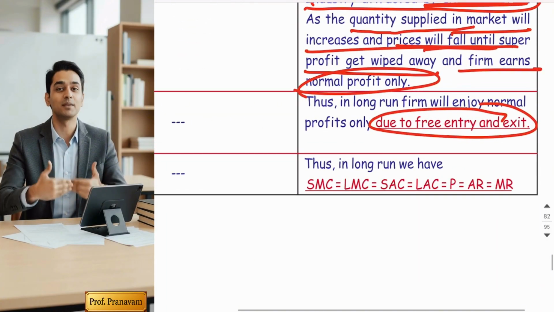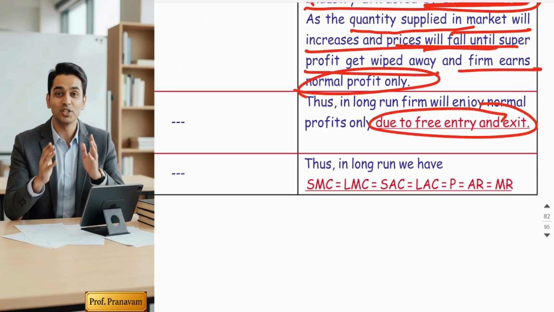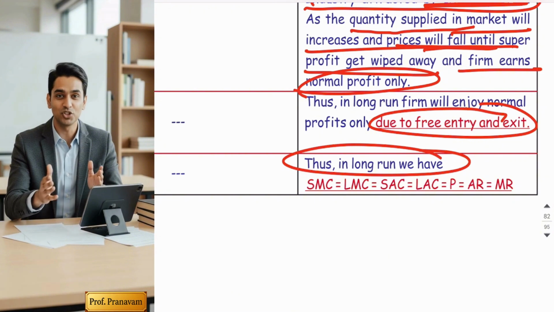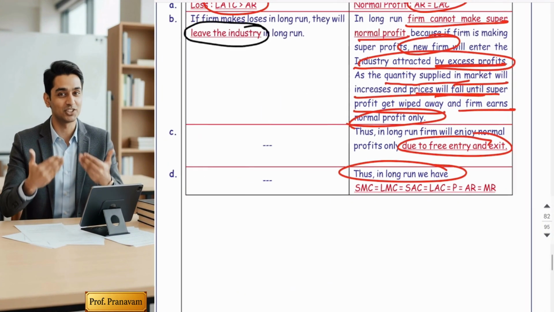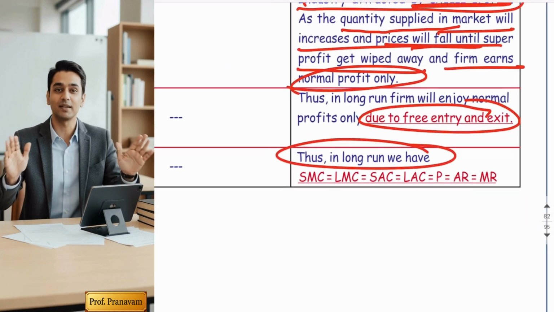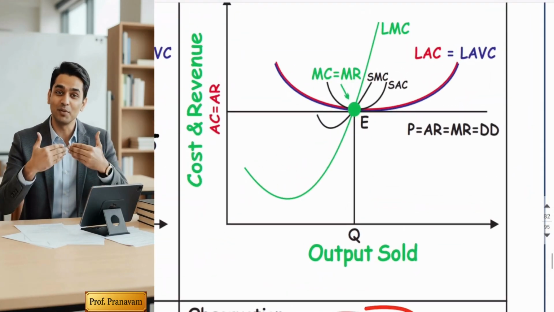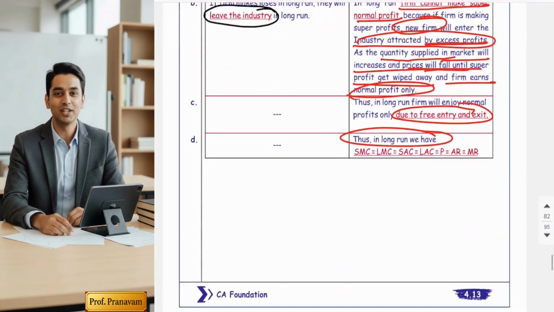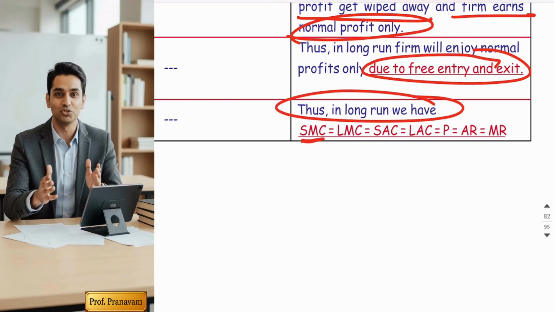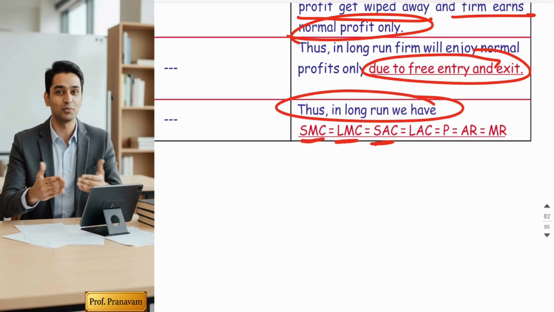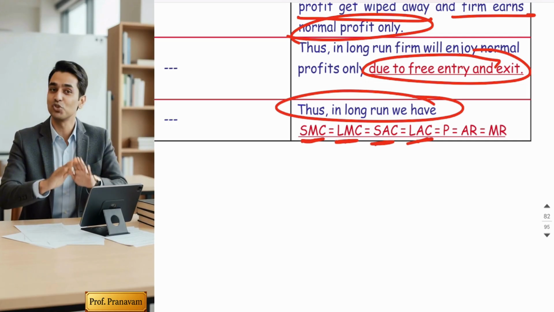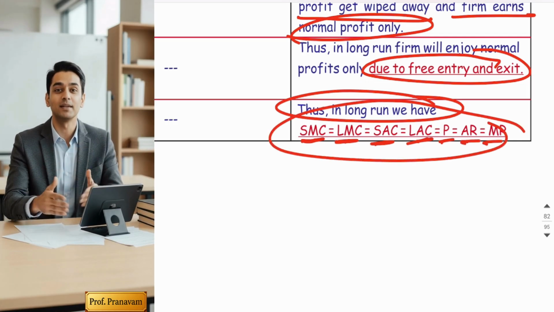And friends, one more thing. In the long run, perfect competition, because a perfect competitor always optimally utilizes resources, everything will become equal. That's why the formula is short run marginal cost is equal to long run marginal cost is equal to short run average cost is equal to long run average cost. Price, AR, MR, everything will become equal.